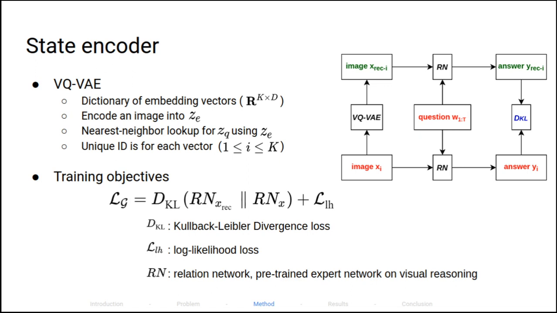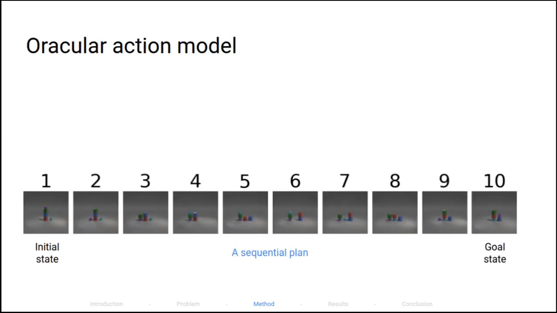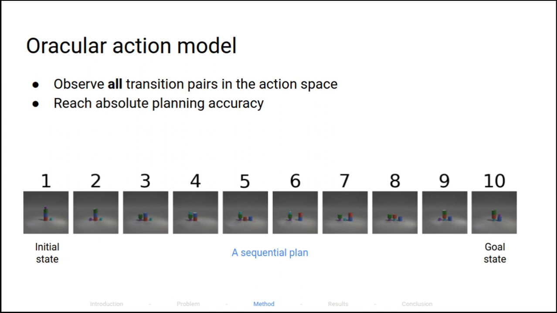Therefore, we replace the reconstruction loss with a KLD loss where we constrain the encoder to reconstruct necessary details according to a relation network. The relation network is pre-trained on the CLEVR dataset, which is a visual question answering dataset on spatial reasoning. To validate our framework, we present an oracular action model which observes and maps all the transition tuples to a graph structure. With VQVAE, we reach absolute planning accuracy.